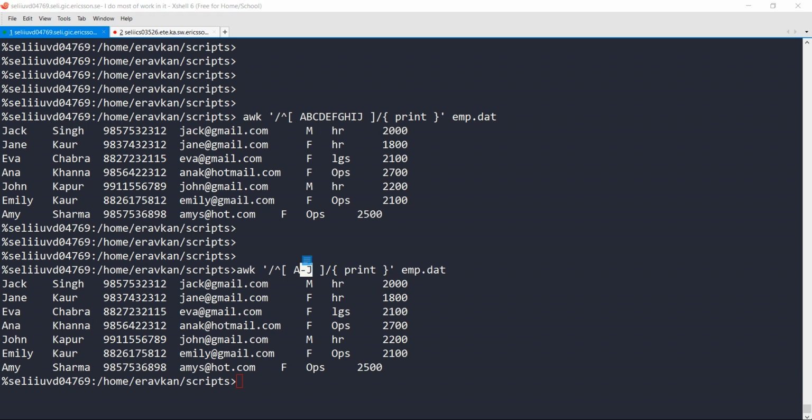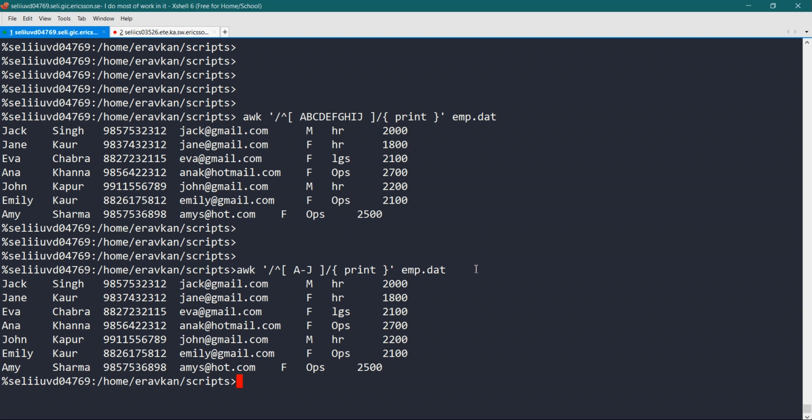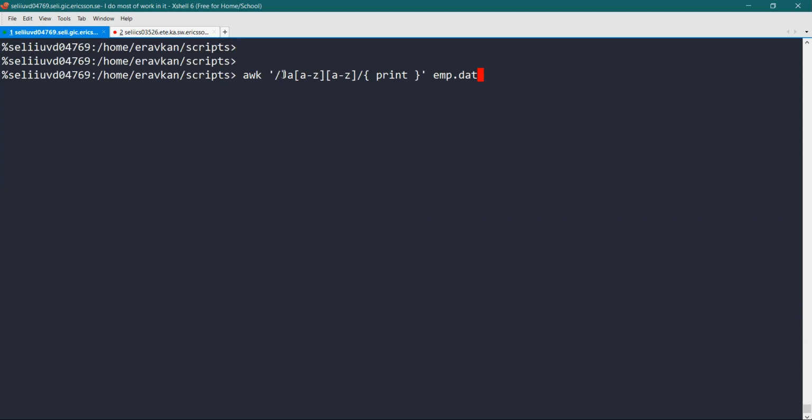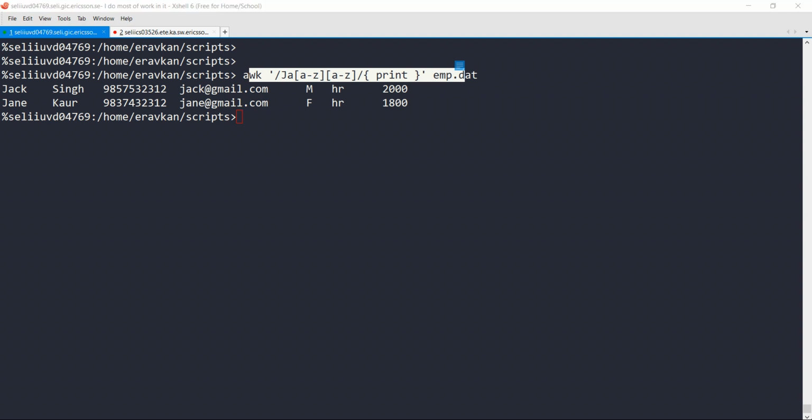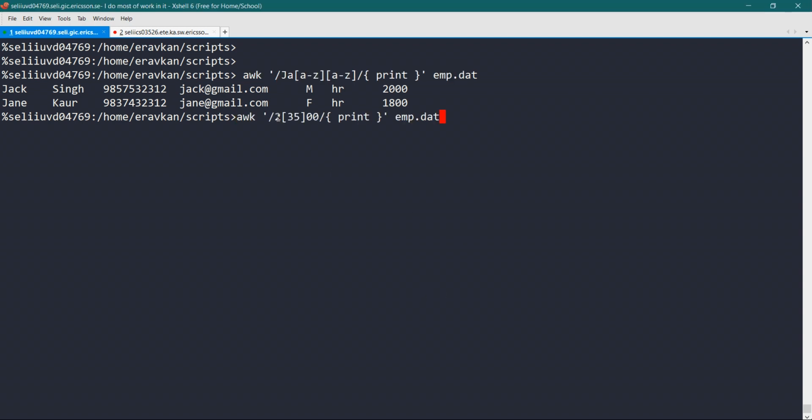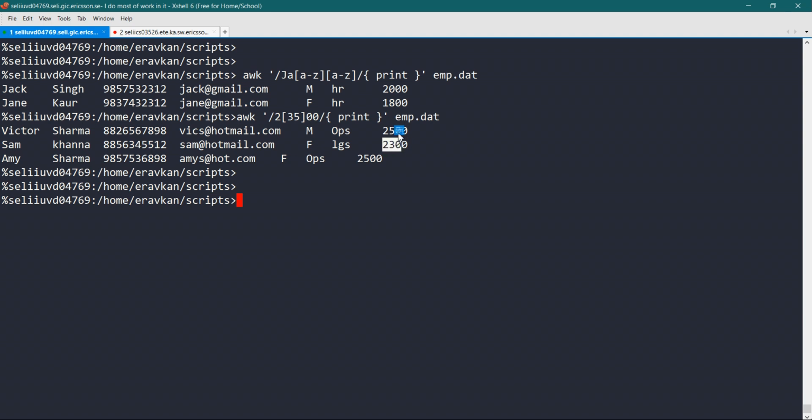Okay, let me give you one more example. So here it will find J, A, and then A to Z, any one letter can be present, so it will search that. Let me show you. So you are getting Jack and Jane, so you can use it like this. Let me give one more example. Suppose you want to find 2, then either 3 or 5 can be present, so it will search for 2300 and 2500 in my lines, so it gets 2300 and 2500.